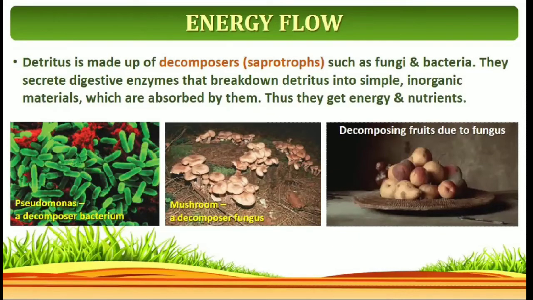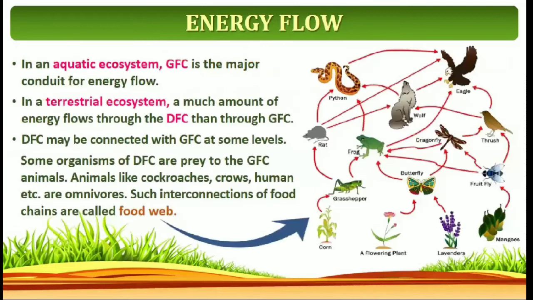Detritus food chain is made up of decomposers. They are otherwise called saprotrophs, such as fungi and bacteria. They secrete digestive enzymes that break down detritus into simple inorganic material, which is absorbed by them. Thus they get energy and nutrients. See the diagrammatic representation.